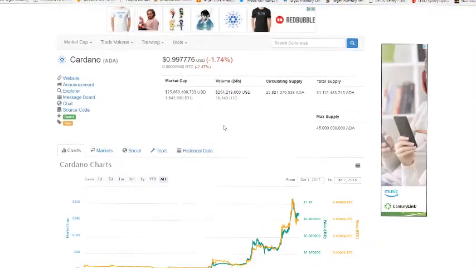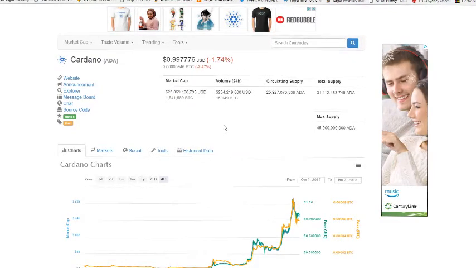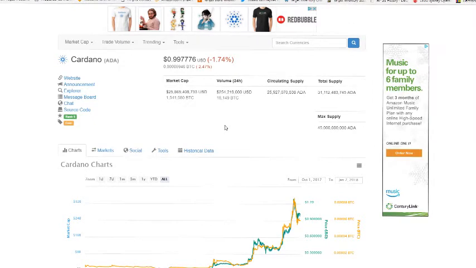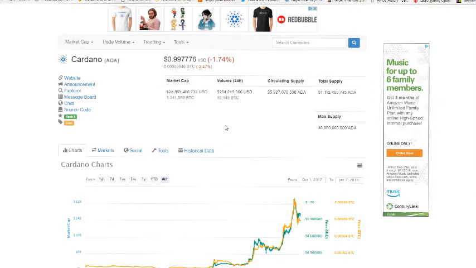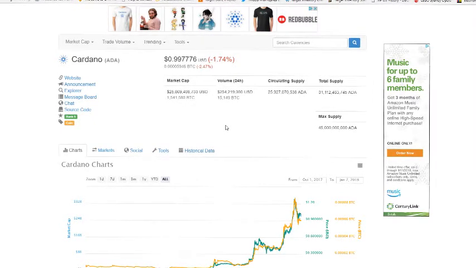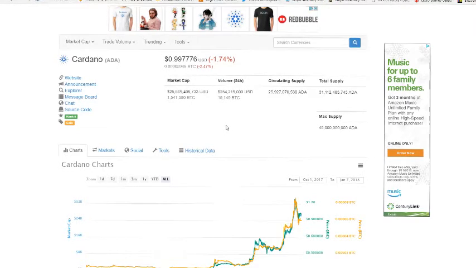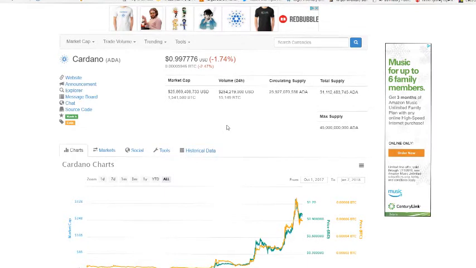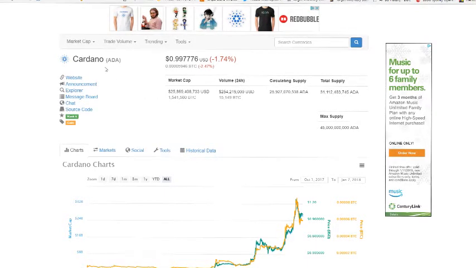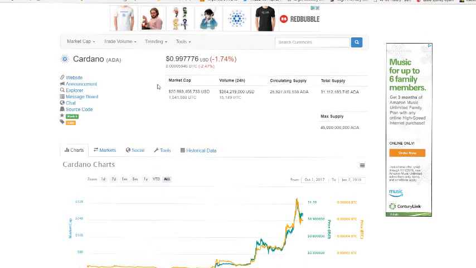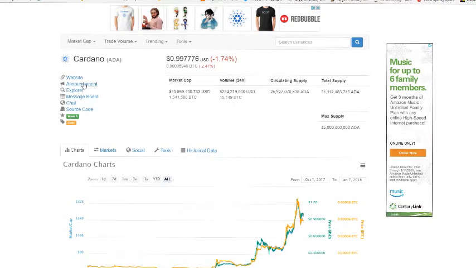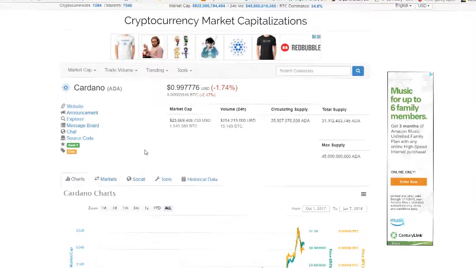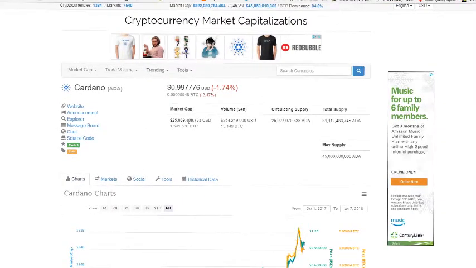So Cardano, when I look at this cryptocurrency, there's a few things I look for. The website I'm using right now is CoinMarketCap.com. It has all the necessary information that you're going to need, and this is a website that I would use when researching cryptocurrencies as a base for the information you need. There are a lot of functions on CoinMarketCap: the website, the announcements page, the message board, markets, social, and I'm going to go through all this stuff. So the first thing you're going to want to look for is market cap.